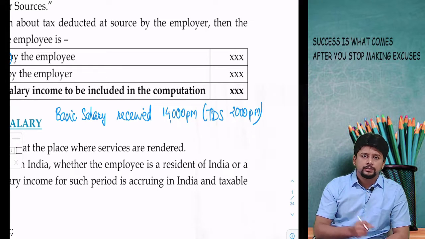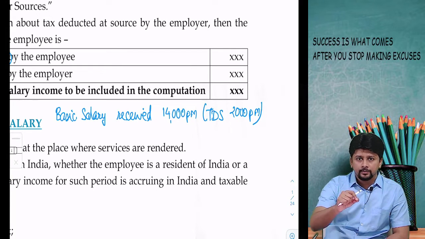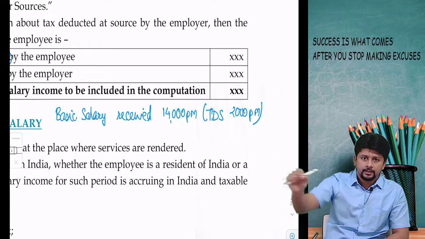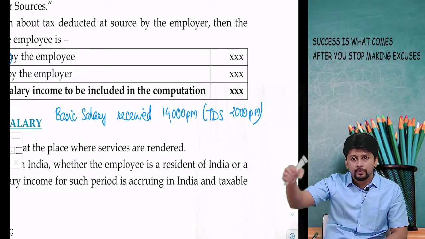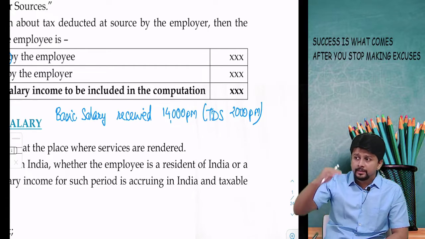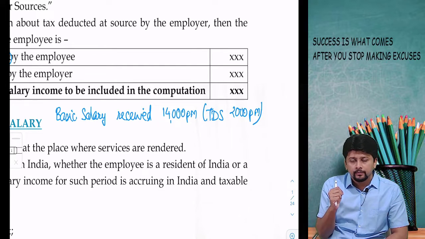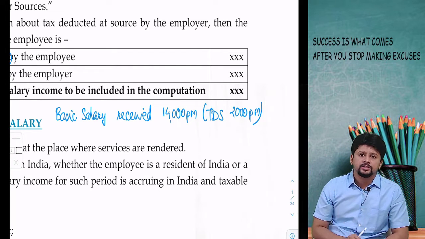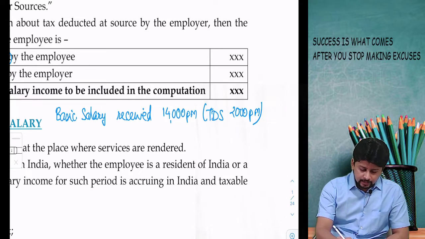What will be that 2,000 rupees? Employer will deduct that amount and pay it to the government in the name of employee. When the employee will file his return of income, he will say this much tax is already deposited in my name. That means the amount of salary that he has received is 14,000.